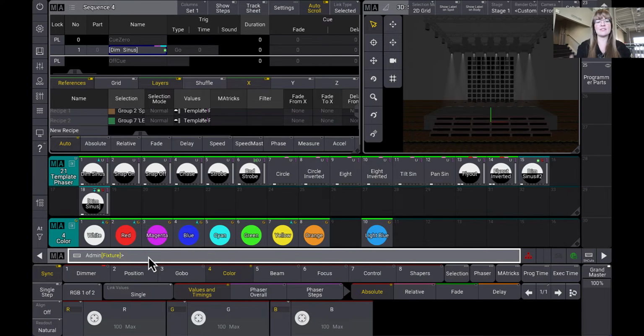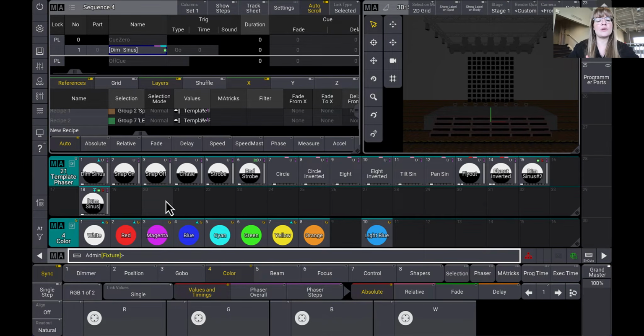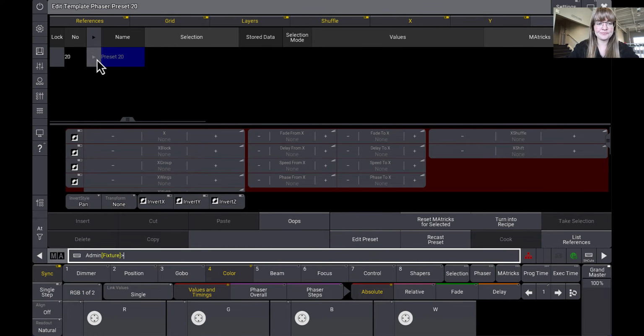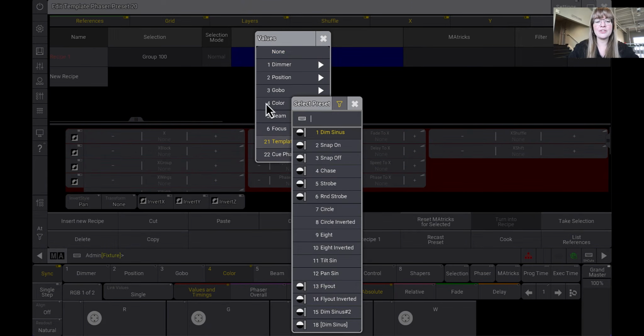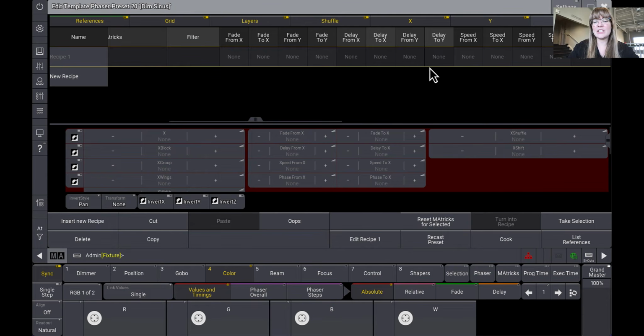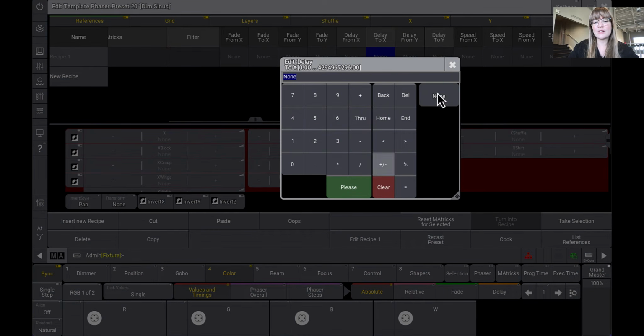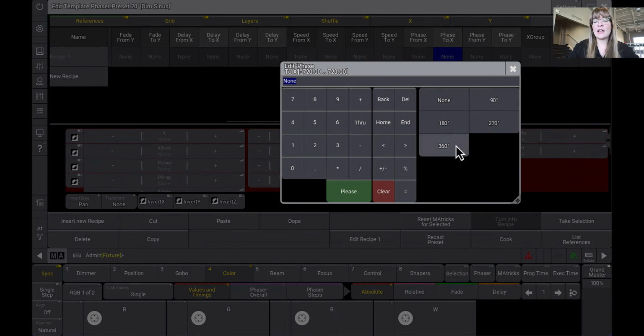I have more spots, but I just want to show an example with fewer lights because we're going to go from fewer lights to more lights, and look at what's different here. So I know that group 100 is the one I'm looking for. We're going to edit this preset here, and we're going to turn this into a recipe. We're going to pop down here to group 100, and the value is our dimmer sinus template phaser. And obviously, let's add a little bit of phase, because that's the wrong cell. Add a little bit of phase.